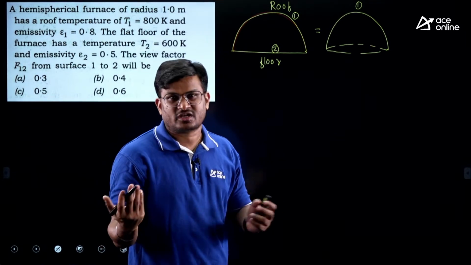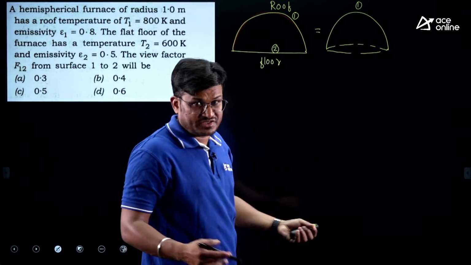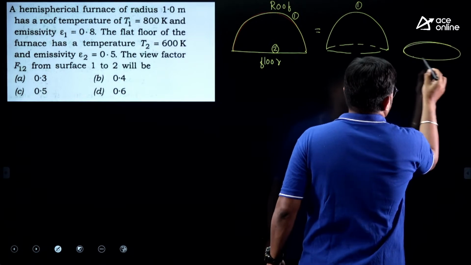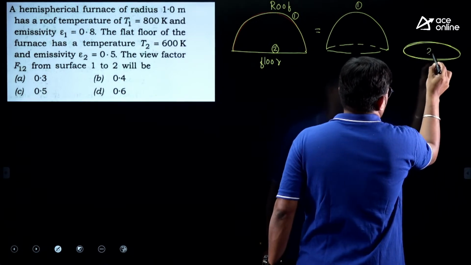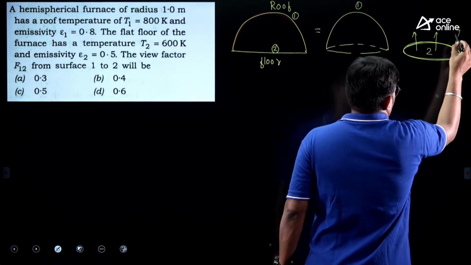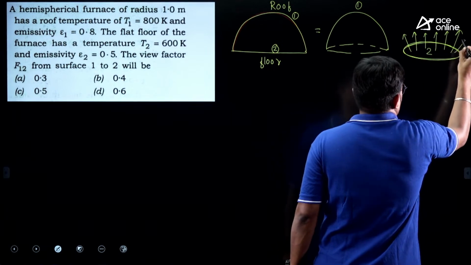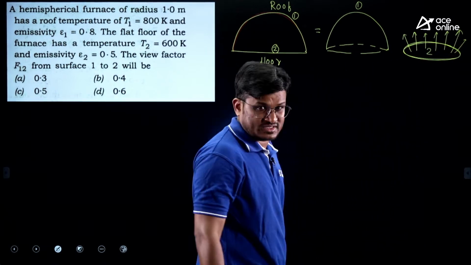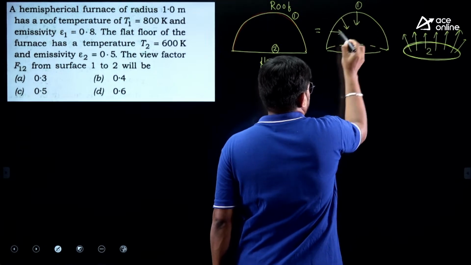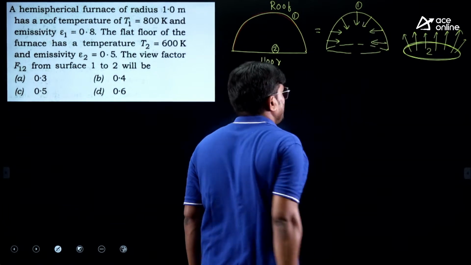It may be a rectangle or a circle. It depends. Since it is a hemisphere above, this will be a circular plate. This will be the flat plate, radiating like this, and this will be the hemispherical dome, radiating like this.